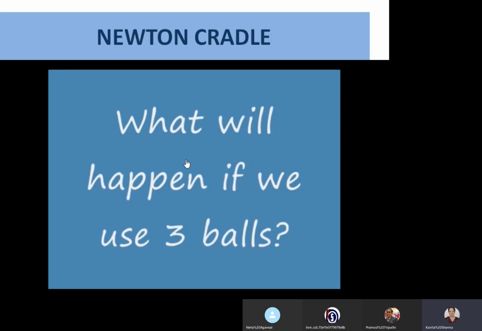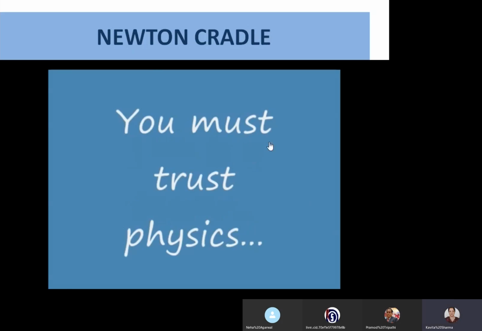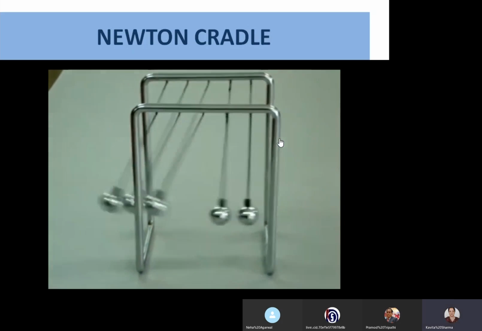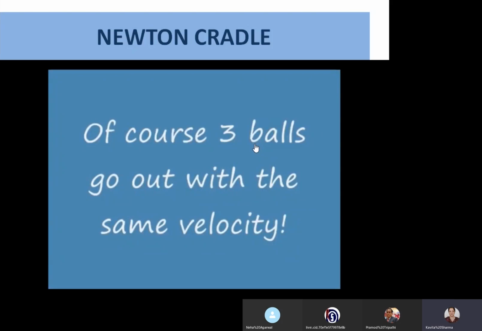Now what happens if we use three balls? See now, three balls. Can you see that? So that means if three balls are coming in, three balls are going out with the same velocity. This is Newton's cradle. Even if you try four balls, four are going in, four are coming out. And if from both sides you throw two balls, they'll come to the center and momentum is conserved. So this is what Newton's cradle is.